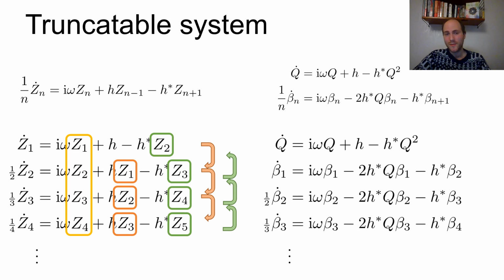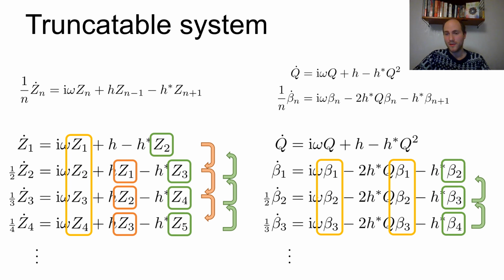Well, on the other hand, if we consider the beta system, notice that we have the homogeneous terms, and we have the terms with index 1 larger, but none of these terms with index 1 smaller appear. This means that if for a certain initial condition, let's say, some of these variables are 0 from some point on, let's consider that beta 2 is 0, beta 3 is 0, and all the higher betas are 0, notice that the evolution will not generate them.